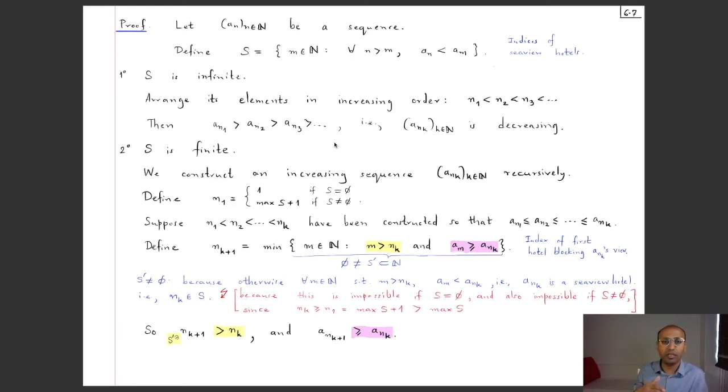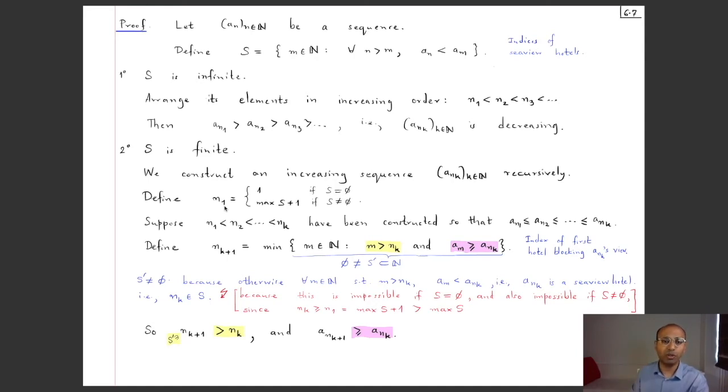Okay, so that's exactly what we are going to do. We are going to construct this increasing sequence recursively. Once I am at a hotel, I'll tell you how to choose the next one. It will be the next one which blocks the view. So let's define this increasing sequence n1, n2, n3, and so on recursively. I'll tell you, once you are at a certain stage, how to choose the next one. At the first stage,